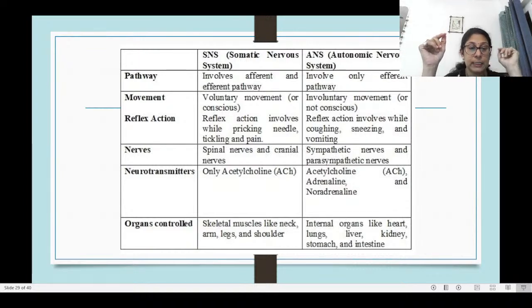Okay. Then the organs which are under our own control are our skeletal muscles, like the neck, arm, legs, shoulders, etc. And the autonomic nervous system takes care of all these other organs like heart, kidney, liver, stomach, intestine, lungs, etc., which are not in our direct control. Okay.